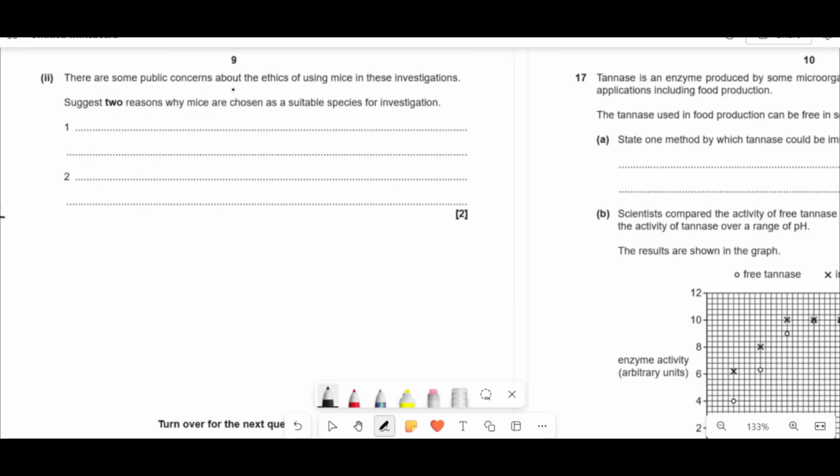There are some public concerns about the ethics of using mice in these investigations. Suggest two reasons why mice are chosen as a suitable species for an investigation. I guess another thing is, again, low cost and rapid reproduction rate. And you can also say, for example, their genetics are quite well understood. But I think another stronger point is that they are more similar to humans, right? If you're going to do research in flies and then try to translate that to humans, it's a lot harder to make that relatable versus a mouse.